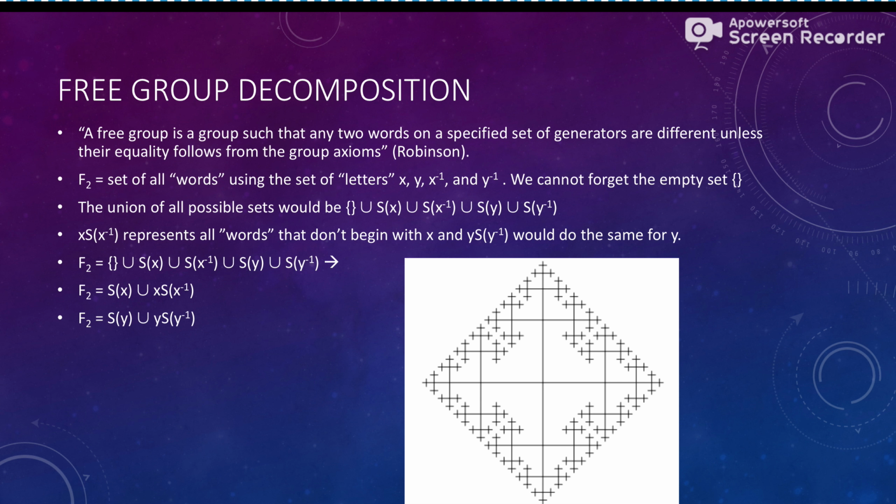So this is a beautiful little math shape, and it is called a fractal, if you're aware of the shape. This is what it is. If we start at the origin point here, x will go this way, x to the negative 1 will go left, y will go up, and y to the negative 1 will go down. You see, anything that starts with an x and anything that starts with an x to the negative 1 are different. Also, anything that starts with a y to the negative 1 is different. Anything that starts with one letter is pretty much different than the others, right?